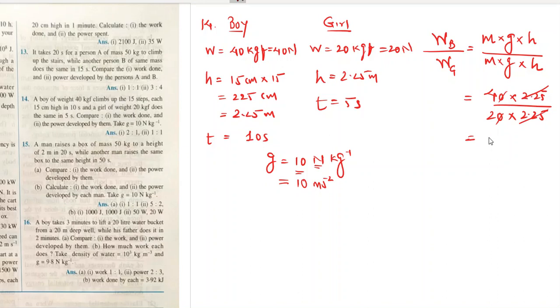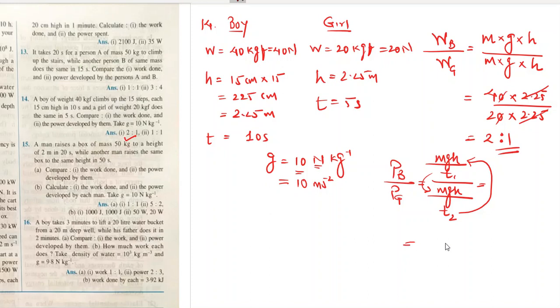So the ratio becomes 2:1, right? The work done by them is in the ratio of 2:1. But what is the ratio of the power developed by them? Power developed by boy upon power developed by girl, right? So we can write here mgh upon T, the whole upon mgh upon T. Now see, we have already found the ratio of mgh. We have to find the ratio of the time and simplify this. Okay, let's write it here.